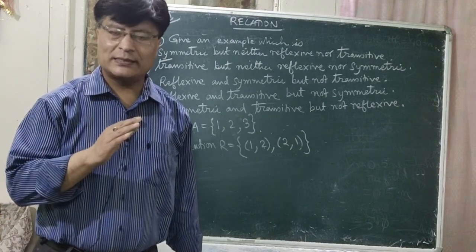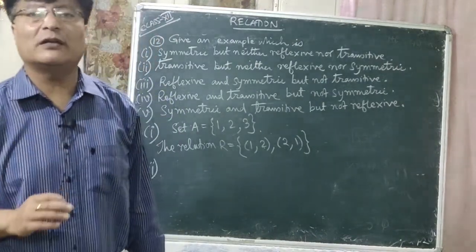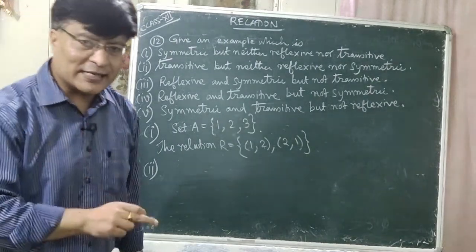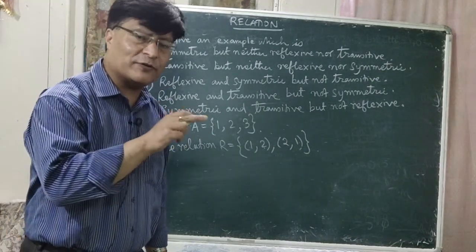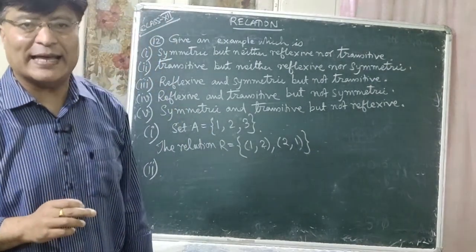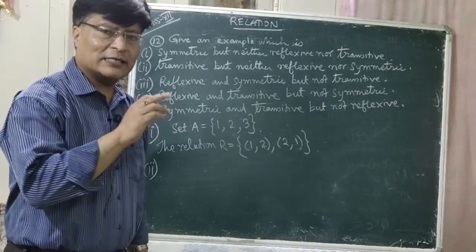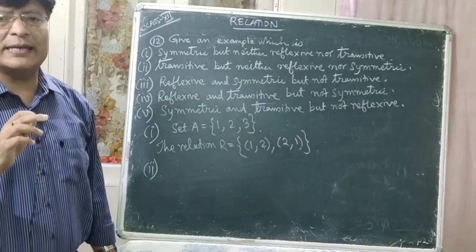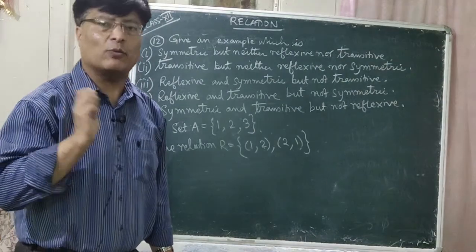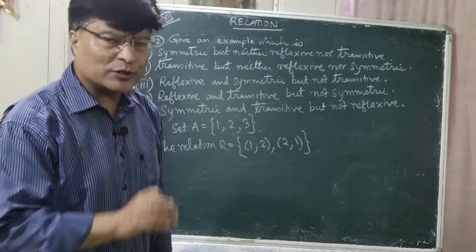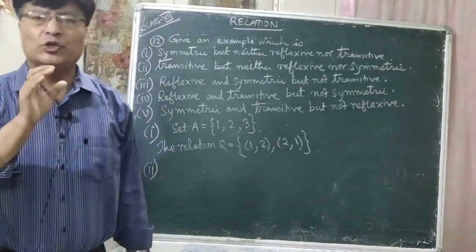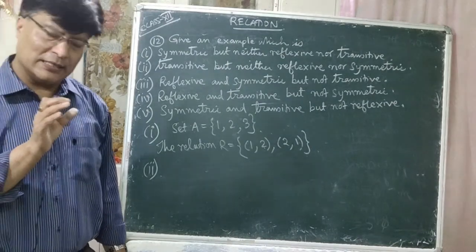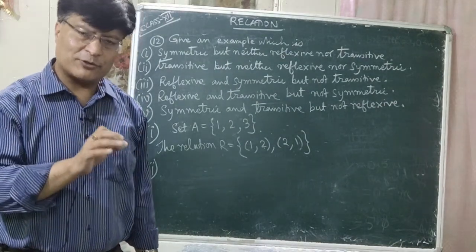So let R be the set of real numbers. The relation R on the set of real numbers R is defined as R is equal to x comma y such that x is greater than y. So this greater than sign, is it reflexive, symmetric and transitive?